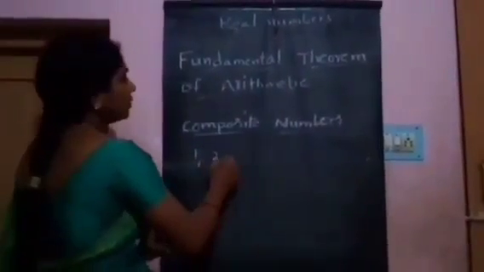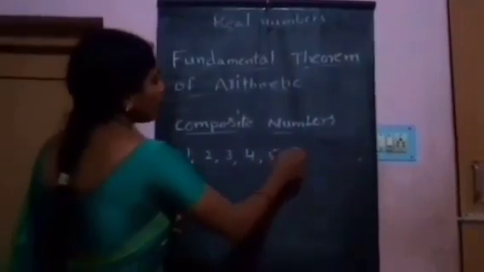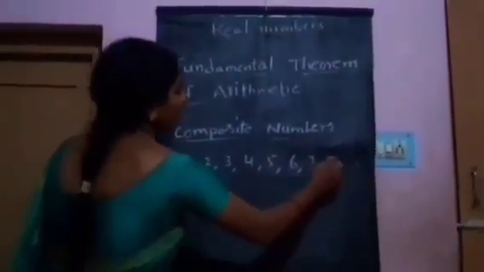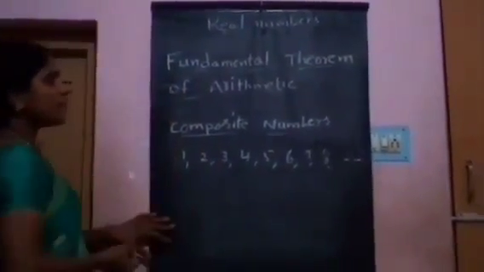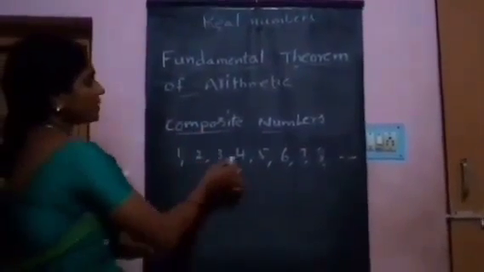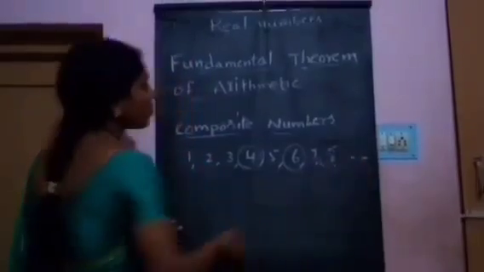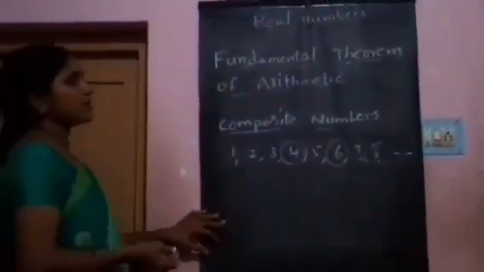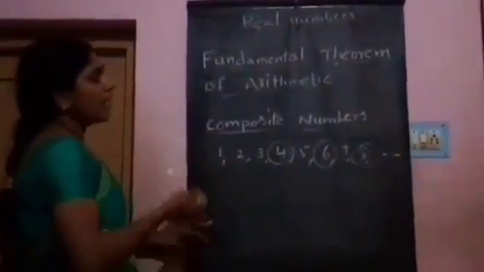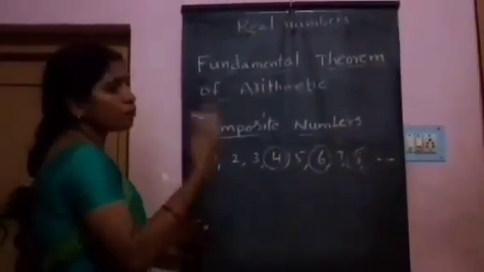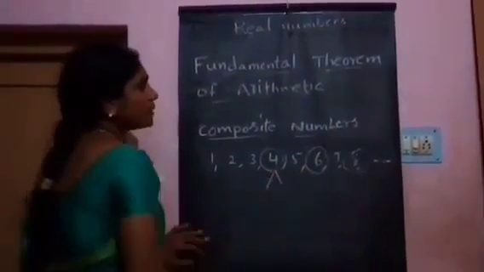Composite numbers. Take the numbers 1, 2, 3, 4, 5, 6, 7, 8 and so on. In these numbers, what are composite numbers? 4, 6, 8 and so on. These are called composite numbers. Composite numbers means a number has more than 2 factors.